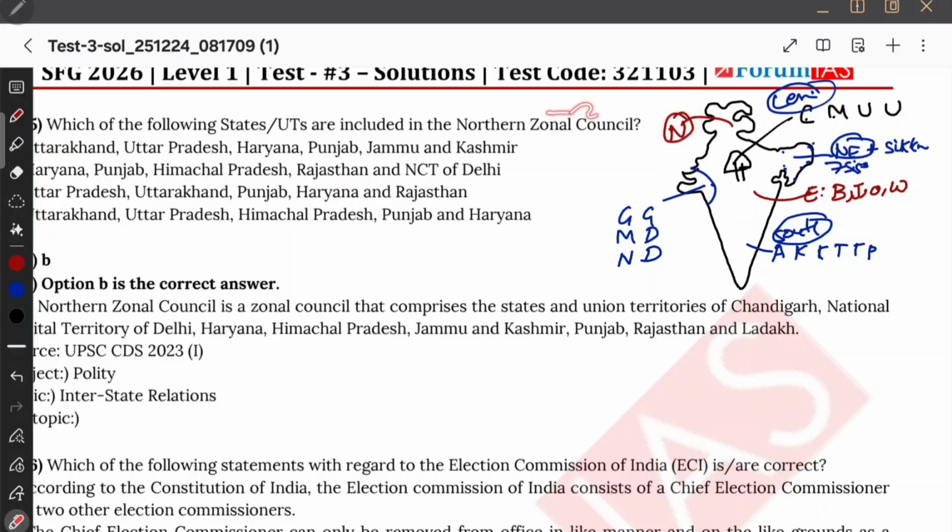And what is missing now in the North? Jammu and Kashmir, Ladakh, we have Haryana, Punjab, and between Haryana and Punjab in the center there is Chandigarh, there is Delhi, and then the last but not least Rajasthan. Okay. So these are the states in the Northern Zonal Council.